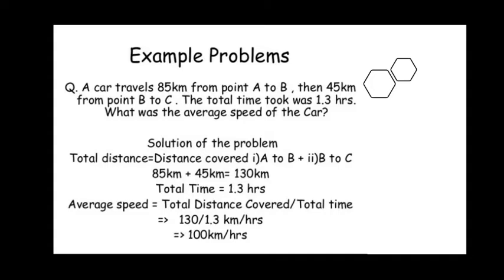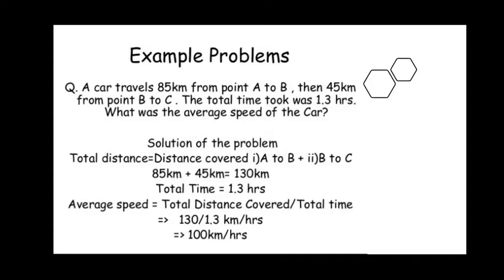For that we have to use the formula: total distance covered divided by total time taken. So how to calculate total distance? Just add the two distances covered by the car. 85 kilometers plus 45 kilometers is totally 130 kilometers. So 130 kilometers divided by 1.3 hours comes to around 100 kilometers per hour.